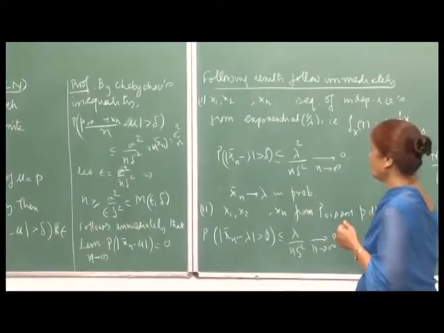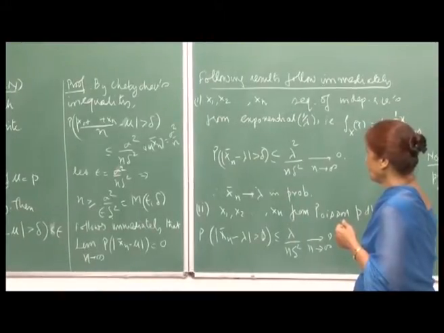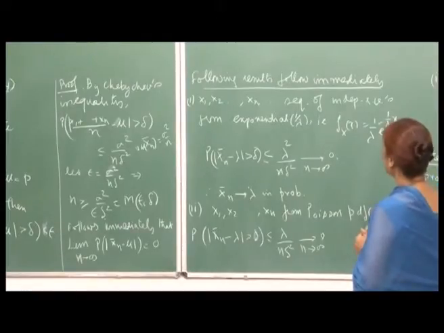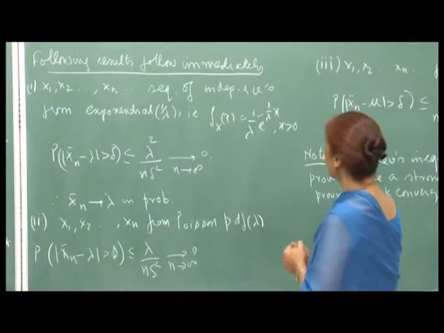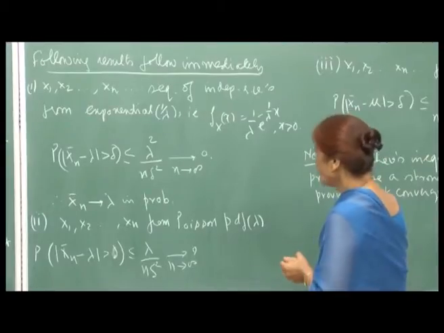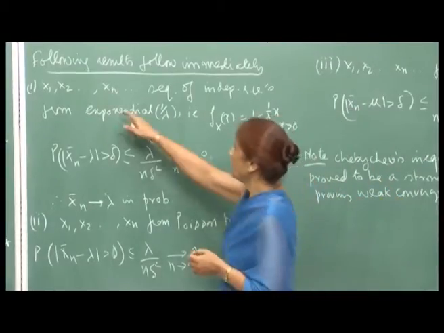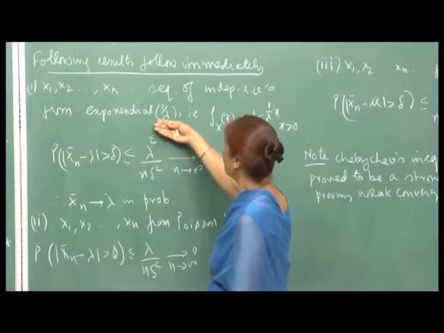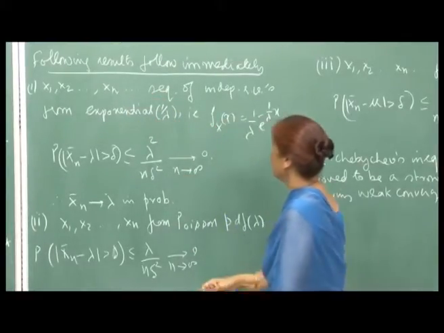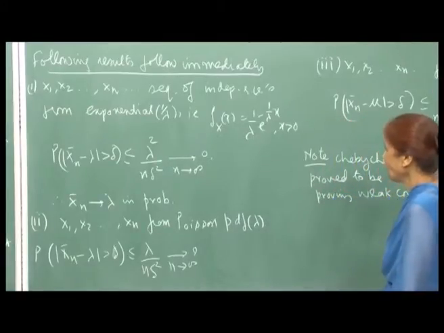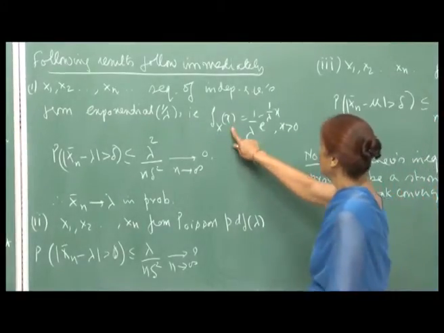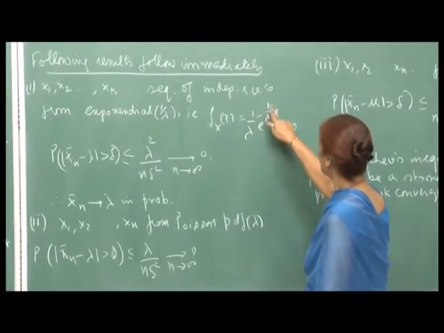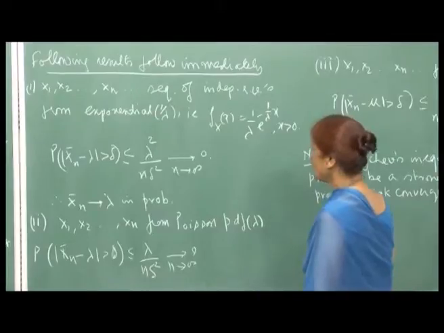So, we can now look at these examples to see the application of the weak law of large numbers. For example, if your sequence is from an exponential with parameter 1 by lambda, that means they are all independent, identically distributed random variables, samples taken from an exponential distribution with parameter 1 by lambda, that is, the PDF is 1 by lambda e raised to minus 1 by lambda x for all x positive. Then